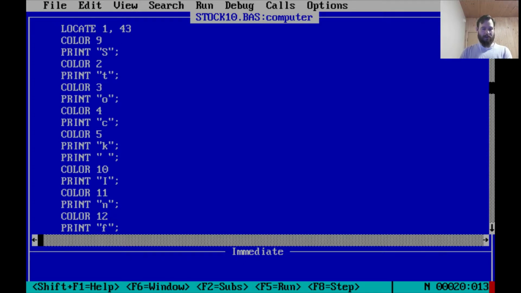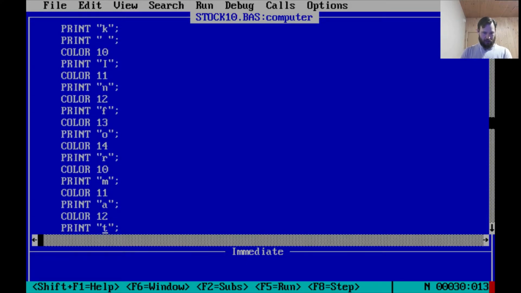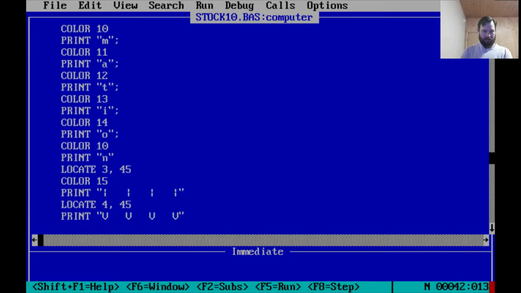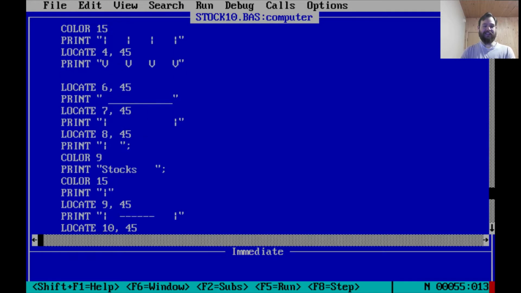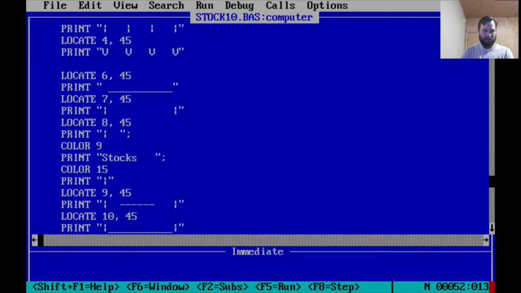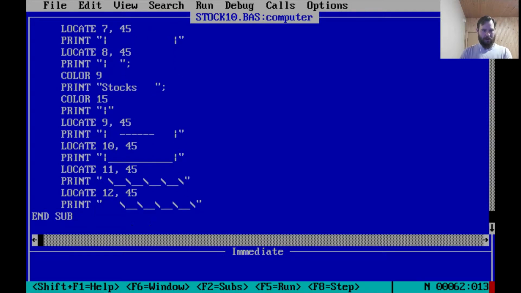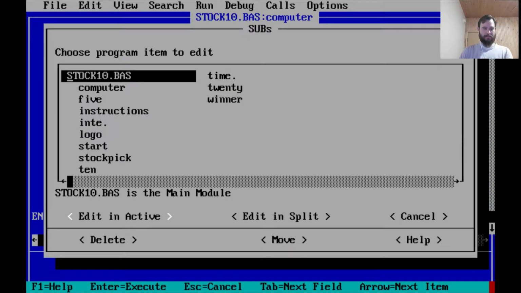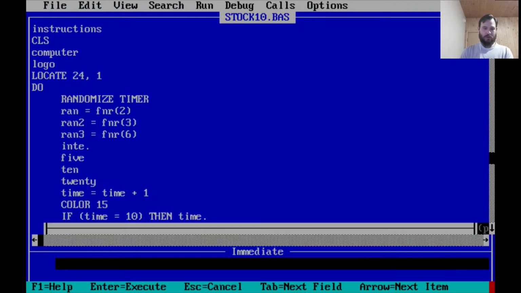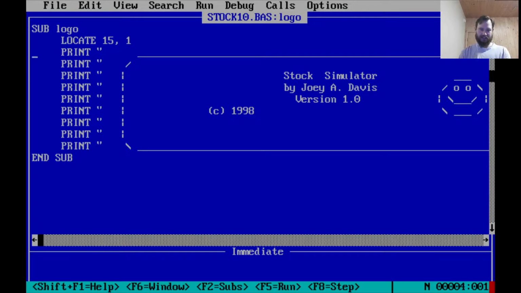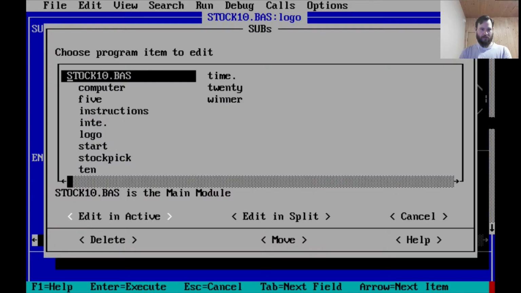This is making the multicolor stock information. Here's the arrows, and here's my, oh yes, printing the word stocks on the computer monitor and the keys. Okay, so that prints that beautiful graphic of the computer. I'm guessing the logo, prints that, prints the logo, perfect.